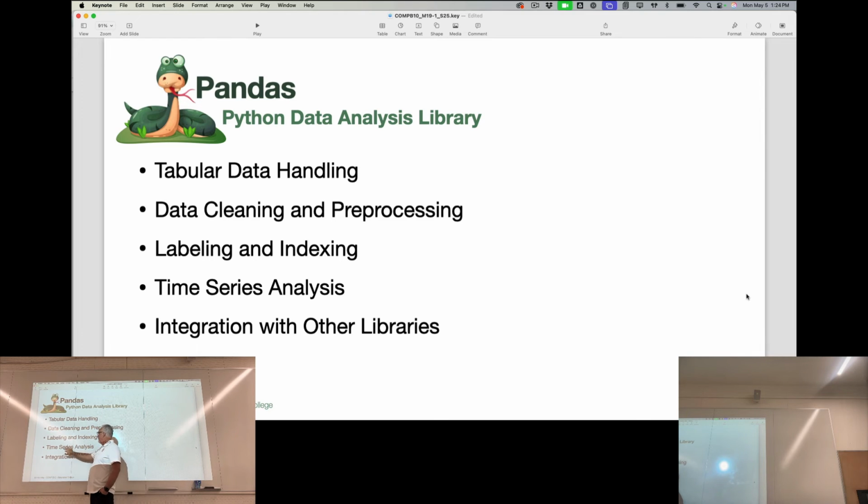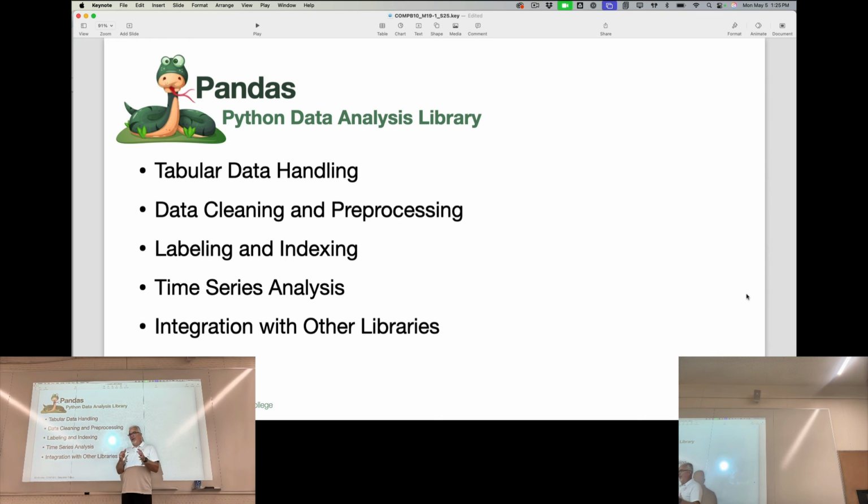So labeling, indexing rows, it does time series analysis, so it understands times and dates and things like that, which is really, really useful when you're analyzing data. Because let's say I track attendance in my class over time, right? So week one of the semester, it's way up here, and then especially around week 8, it falls off a cliff. But time series analysis is what allows me to do that.